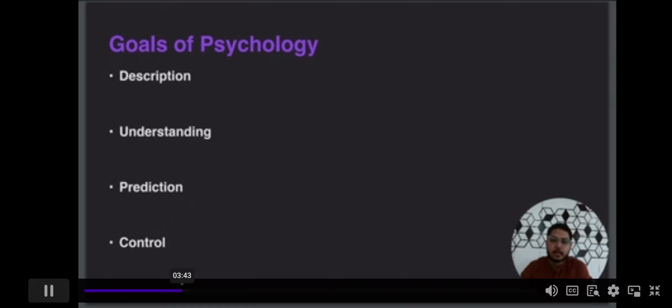Second goal, understanding. What is happening is description. Why it is happening is understanding. If a person excessively washing his hands is a behavior, why is he washing his hands so excessively? Why is he washing his hands again and again? This is how psychology explains why the behavior occurs. Psychology studies that person, interviews that person, tests that person, and understands that the person is having impulsive and obsessive thoughts that his hands are dirty.